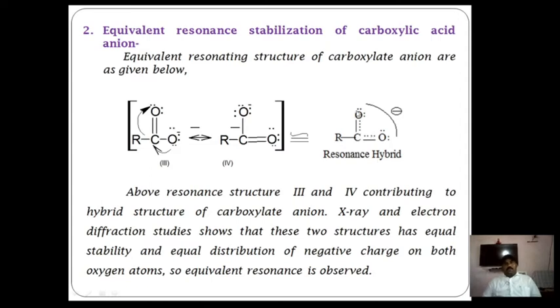X-ray or electron diffraction studies show that these two structures have equal stability, or equal distribution of negative charge, so they combine together to form a resonance hybrid. That means these two structures have equal stability and equal distribution of negative charge on both this oxygen and this oxygen atom. So equivalent resonance is observed here.